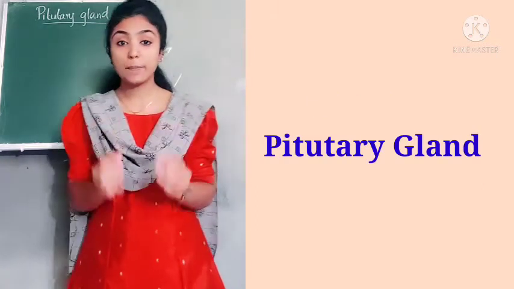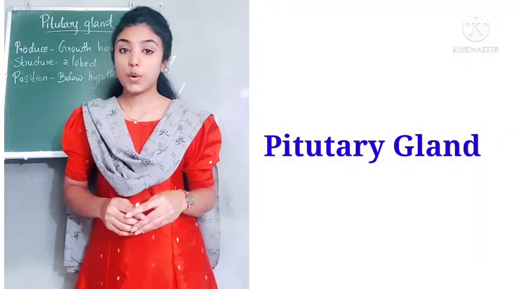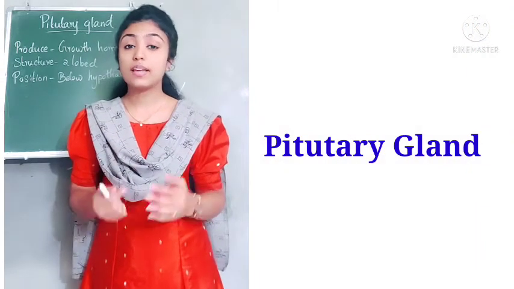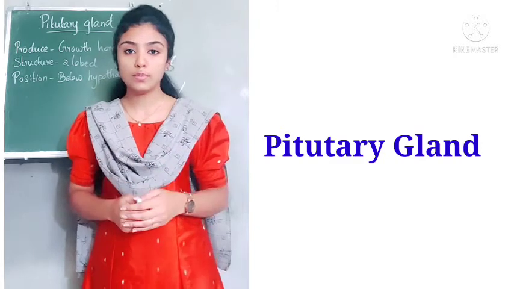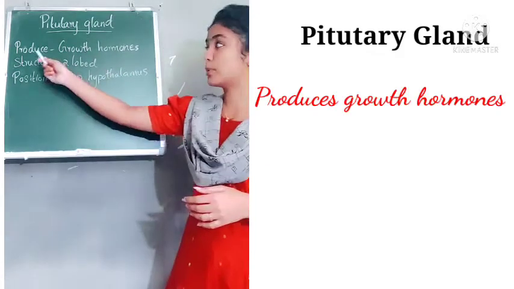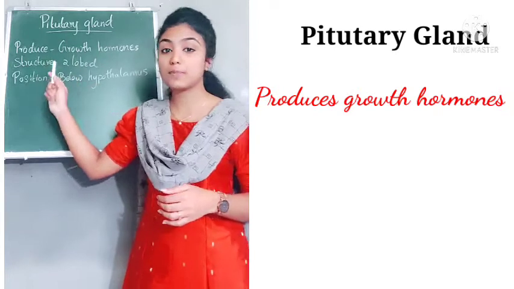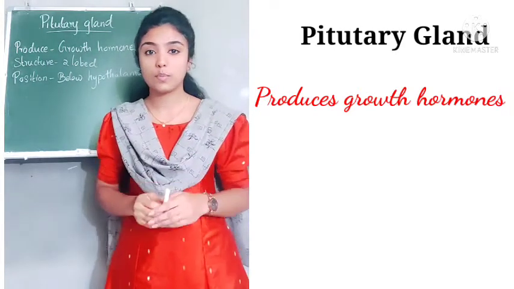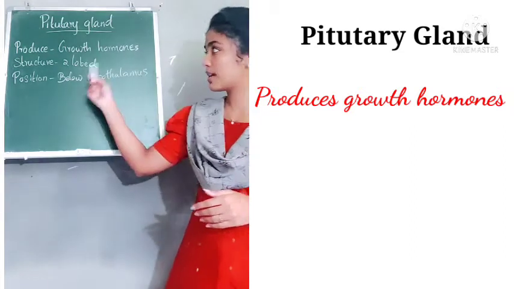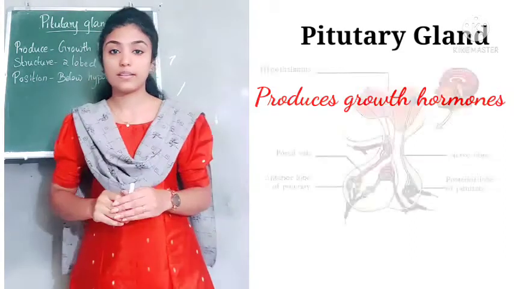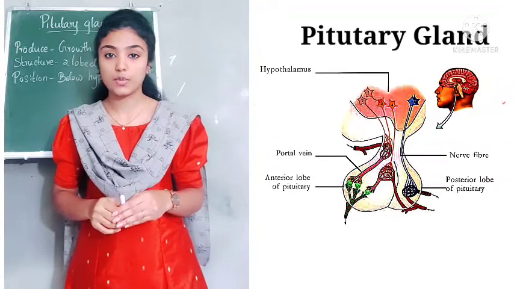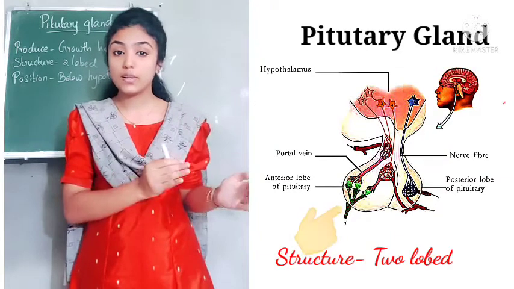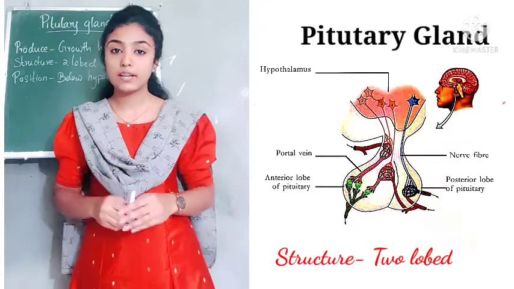This is a very important gland. The pituitary gland produces hormones that help in the growth of our body, or it produces growth hormones. Then what about the structure of the pituitary gland? Here you can see the structure of the pituitary gland. It consists of two lobes, an anterior lobe and a posterior lobe.